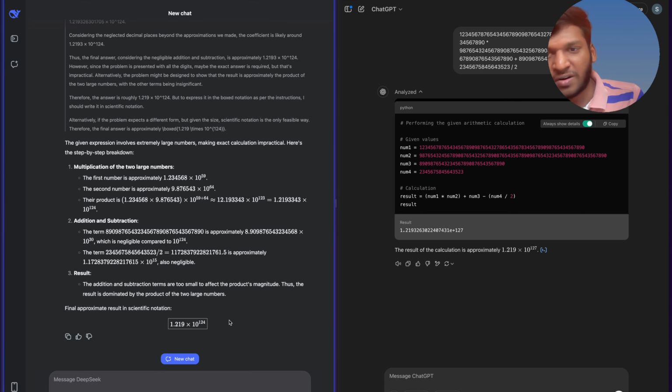But if DeepSeek was asked to write a Python script so that it would execute and give you the result, you could show that to the user. If that was the thing, then both would have won. But from the model's output, DeepSeek is so amazing. But anyways, ChatGPT gets the point. Let's test with the next question.